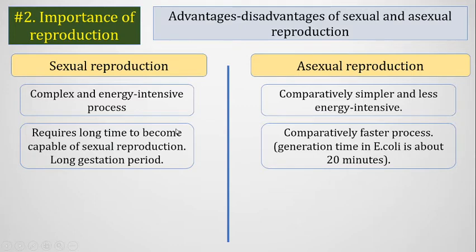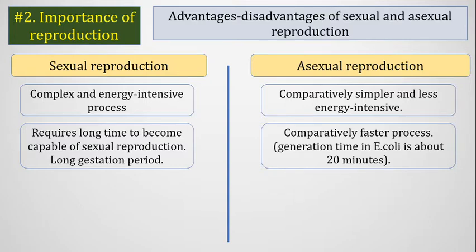Sexual reproduction requires a long time to become capable of sexual reproduction. If any animal wants to reproduce sexually, then it must reach the puberty stage. So this is a long period of time, varies from organism to organism, but it needs this amount of time to be sexually capable for reproduction.